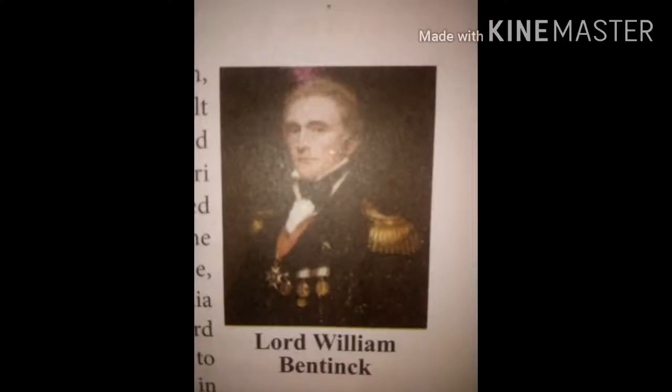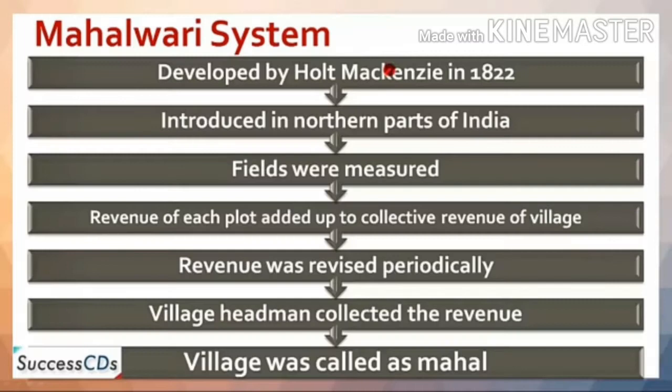Lord William Bentinck introduced the Mahalvari system. Features of the Mahalvari system, developed by Holt Mackenzie in 1822: it was introduced in northern parts of India. Fields were measured. Then the revenue of each plot added up to the collective revenue of villages, and revenue was revised periodically.